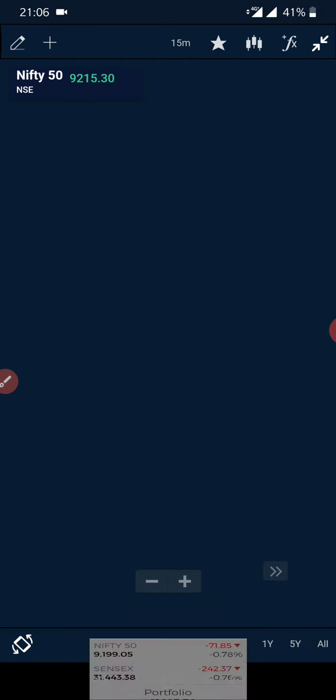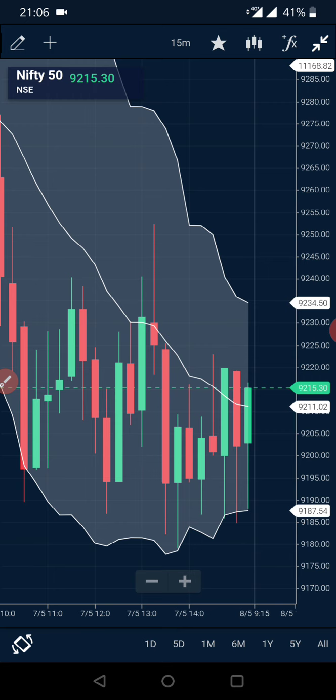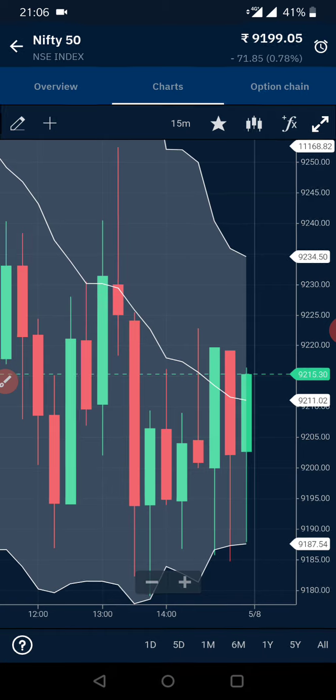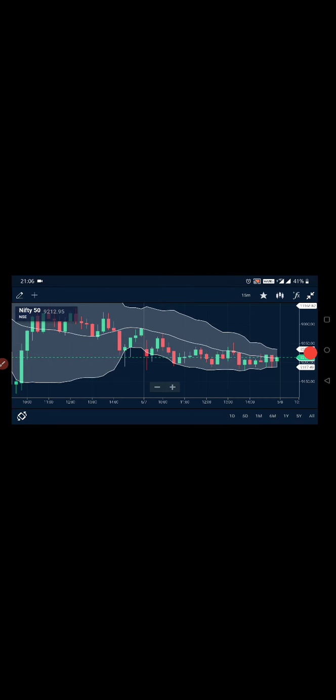This is the chart I am using for Nifty and Bank Nifty. This is where I calculate the previous day low and previous day high. The previous day low is at 9150, and the previous day high is at 9350.